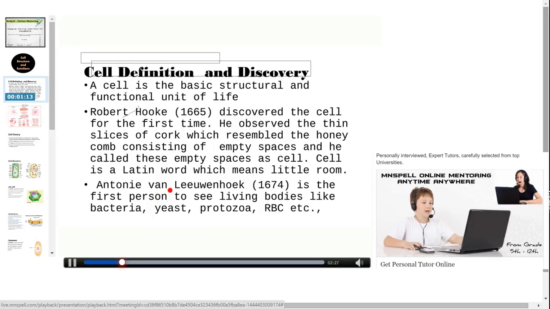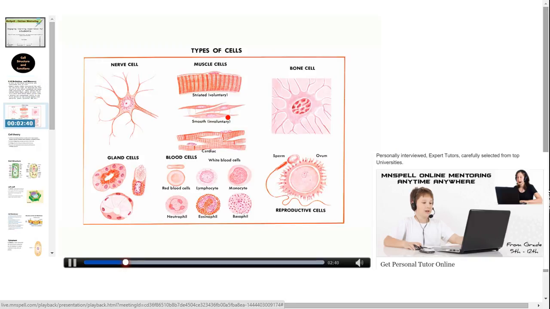Later, in the year 1674, Anton van Leeuwenhoek was the first person to see living bodies like bacteria, yeast, protozoa, and RBC, etc. In this picture, we can see different types of cells: nerve cell, muscle cell, bone cell, etc. The structure and shape of the cell is determined by the function that it carries.